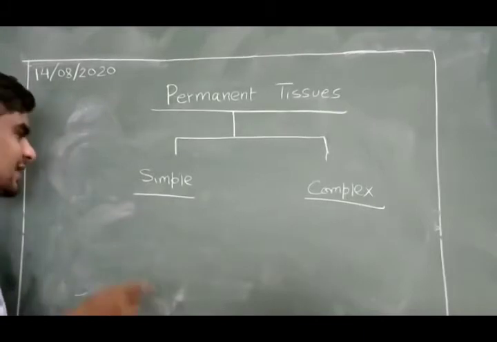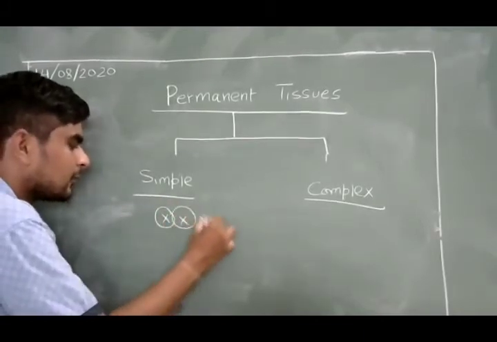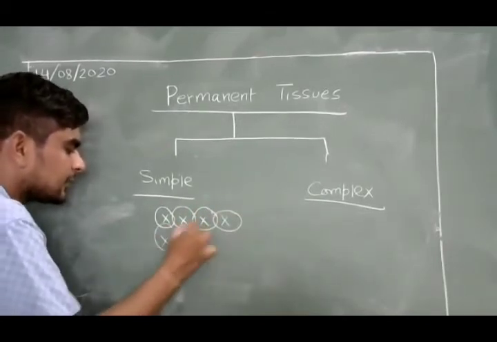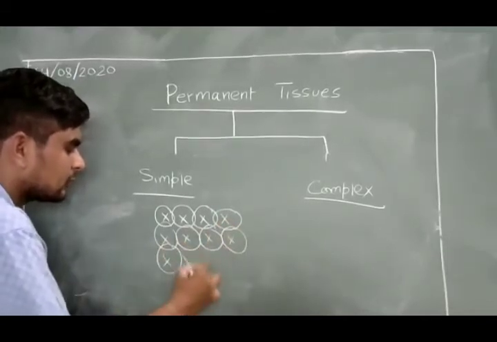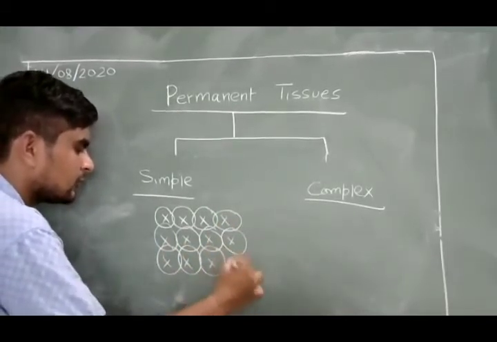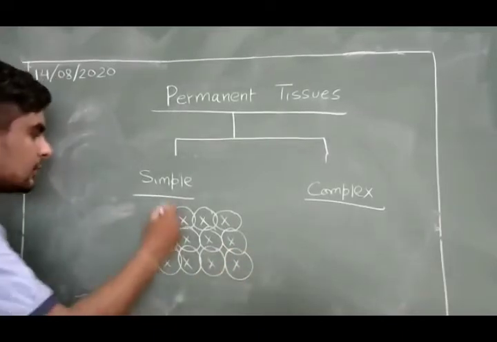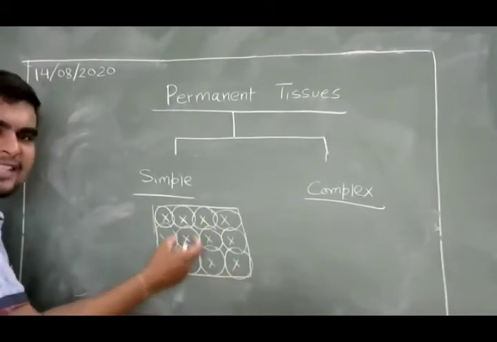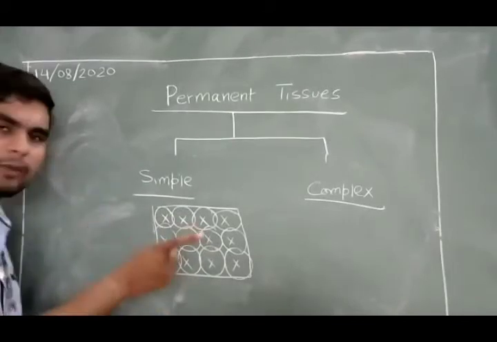But the main difference is this. Suppose there is a kind of cell X. If the X cells are present in large number and perform together as a unit, then it will be called a tissue.